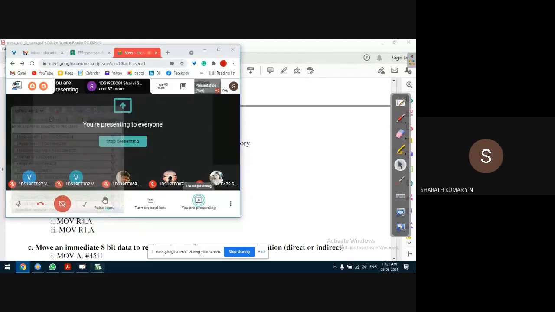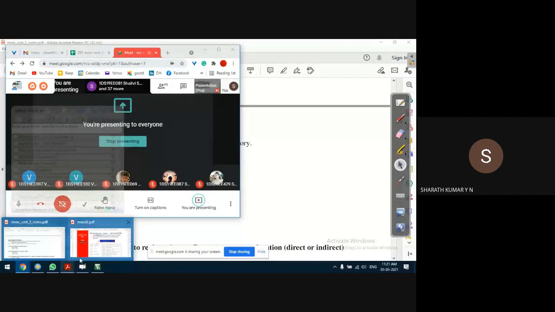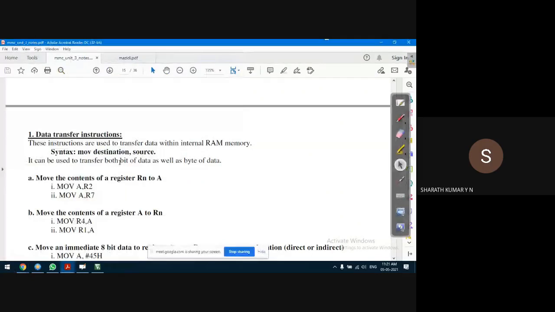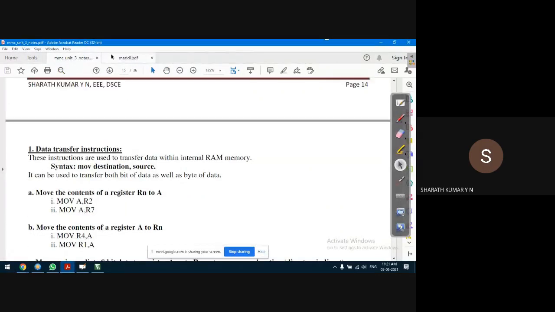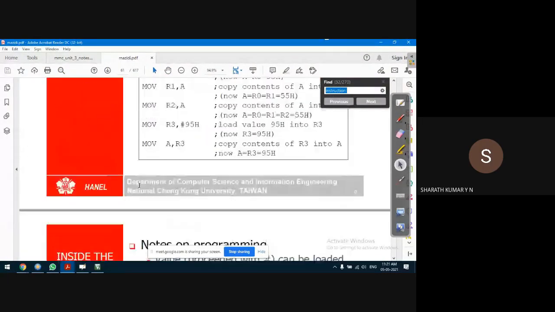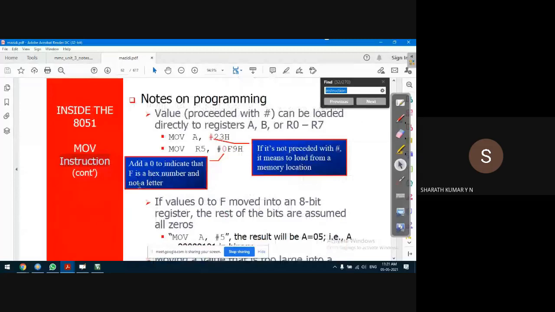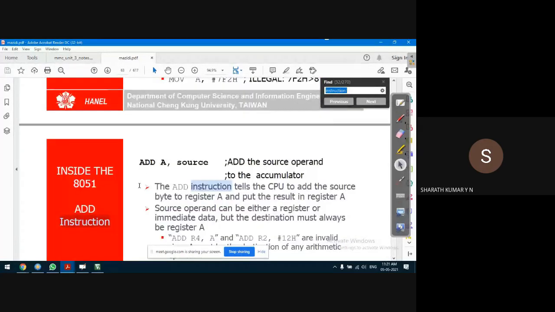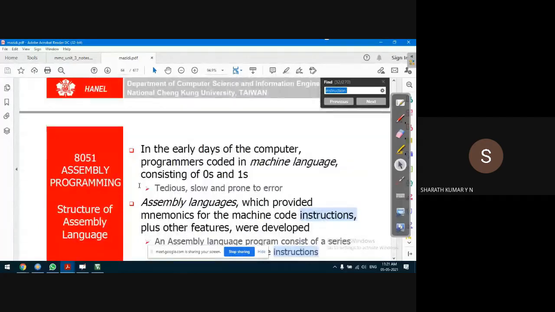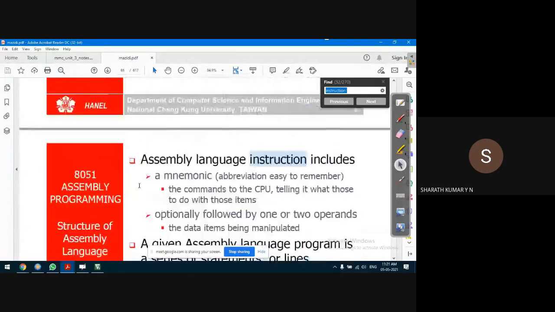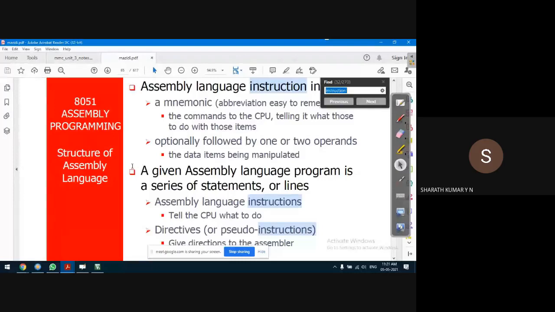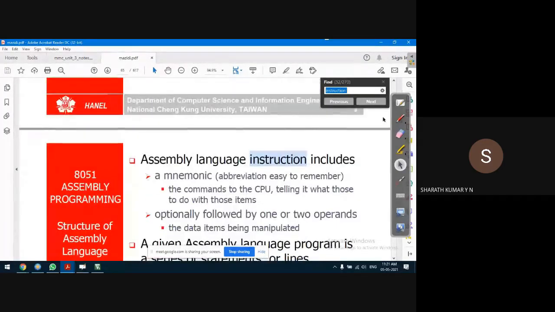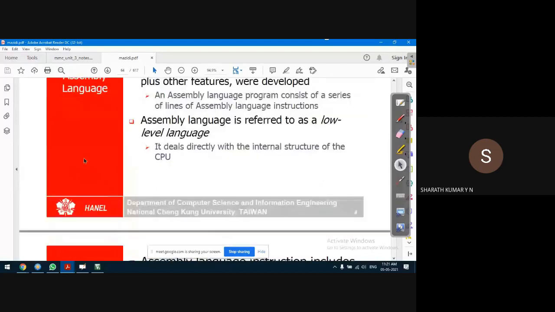Yes, addressing notes. Of course, we can refer to both the materials: the notes I have shared and this Mazidi presentation also. This is also good. You can use any document. Of course, I suggest studying from the textbook. In case you don't have access now, no problem. You can study from this. Any doubt we can discuss. That's not an issue.